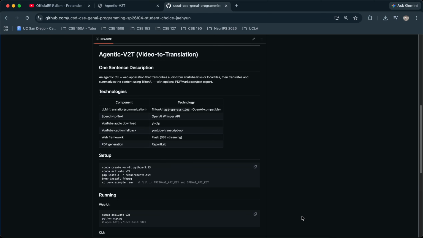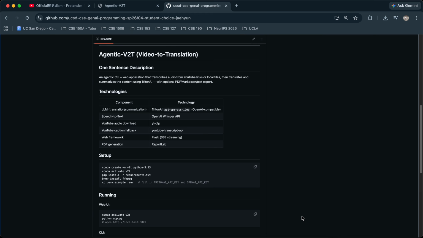Hello, everyone. For this project, I created an agentic application that transcribes audio from YouTube links or user local audio files, then translates and summarizes the content using one of the models from Triton AI.